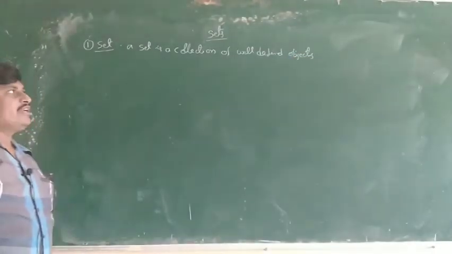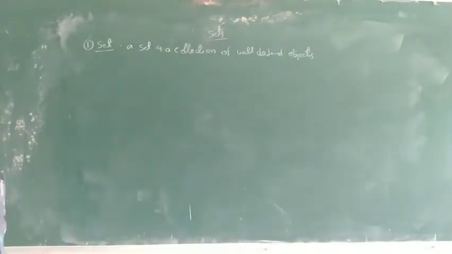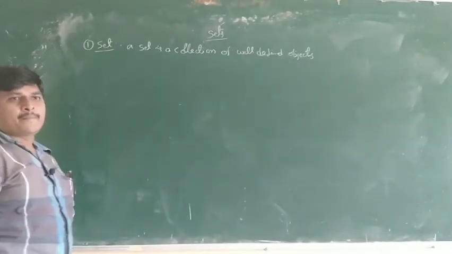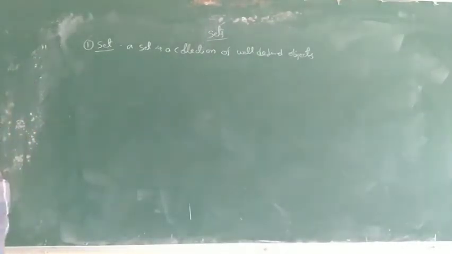Collection of well-defined objects. Okay, the set. First, an example: set of all natural numbers.